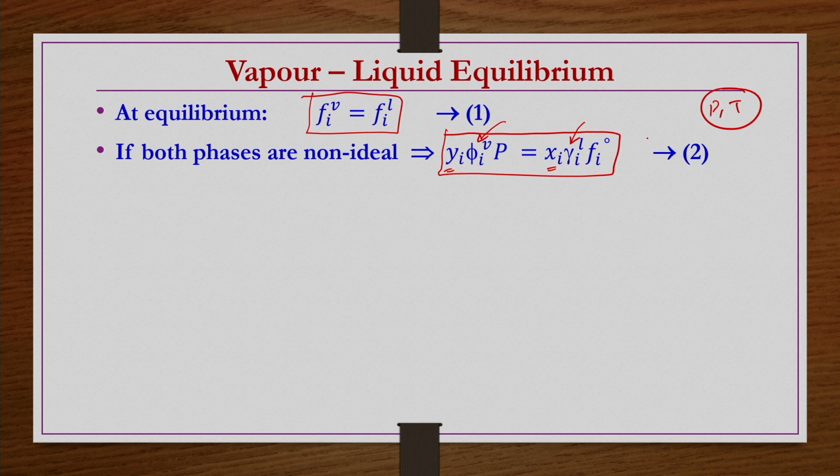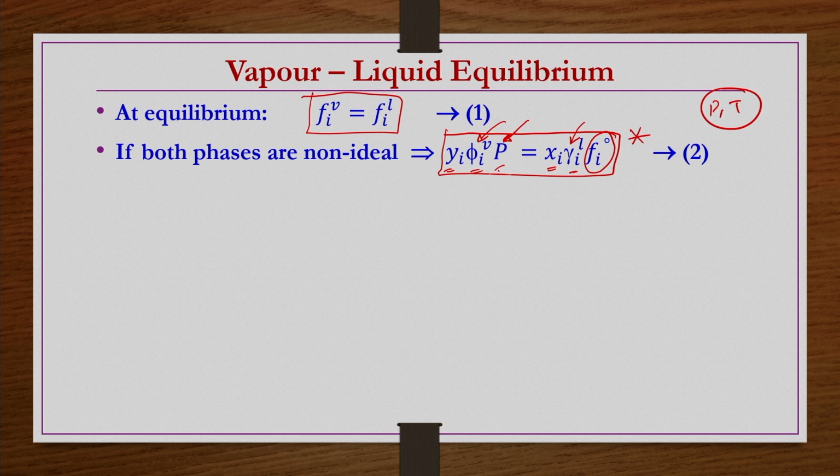Now, to solve this equation, not only the information on phi_i^V and gamma_i^L, you also need to know the information about this f_i^0. Because in the vapor phase or the gaseous phase, reference states are in general fixed in terms of ideal gas behavior, or with reference to ideal gas behavior we define the fugacity of the non-ideal vapor phase or gas phase.